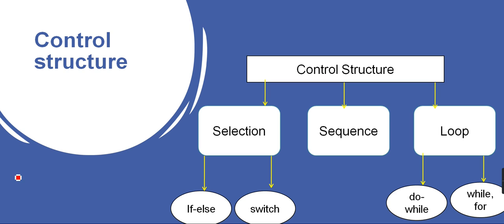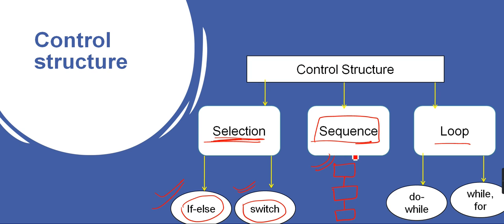Now, we have seen selection, sequence and loop. The control structure is divided into three parts. Selection comes under if else and switch, and we are going to learn both. The sequence is one task after another, the simplest form, and it has no sub parts.